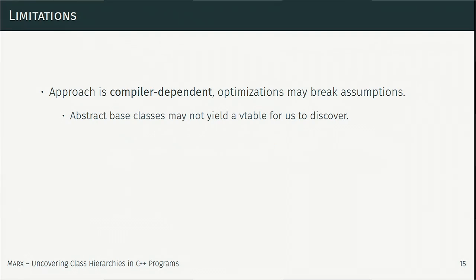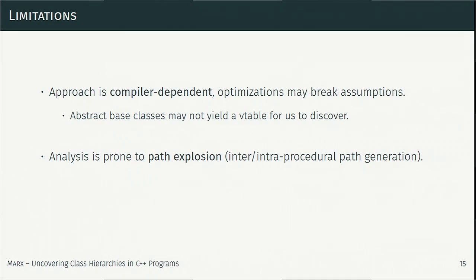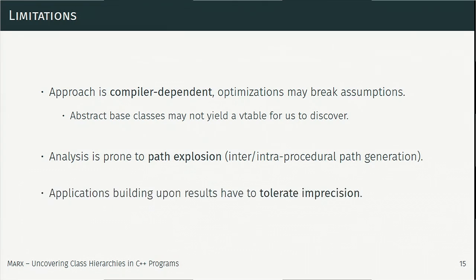Finally, we conclude we got some limitations. The approach is evidently compiler dependent. As we have seen, if a compiler decides to omit abstract base classes, we will not see them in the code because there's no artifact. So there's no way for us to see them, and we will underestimate hierarchies. Furthermore, the analysis is static, so we got the problem of path explosion, just choosing the correct paths out of multiple possible. And we have to tolerate imprecision for the applications.